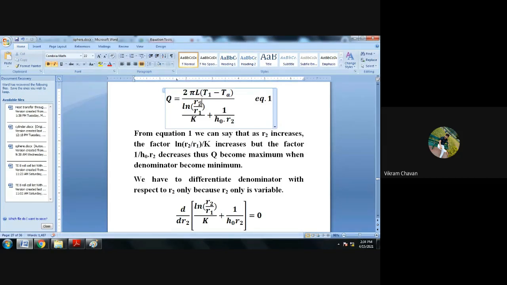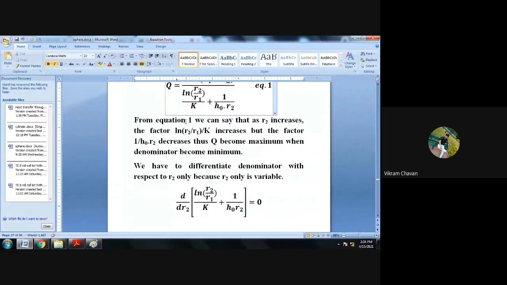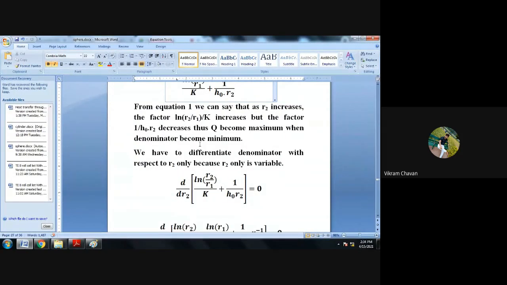R2 is the only variable and it is present in the denominator, so for the differentiation we consider only the denominator, and differentiate it with respect to R2 only because R2 is the only variable.